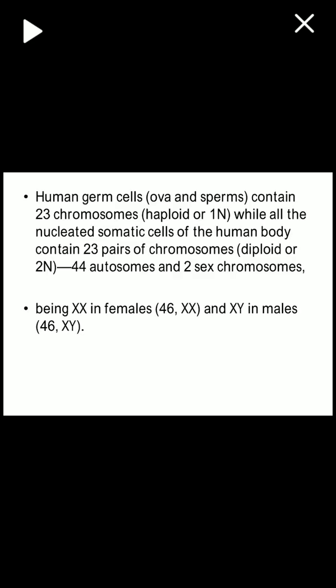So next comes the Barr body and its demonstration. This is a genetic topic. Normally human germ cells, that is ova and sperms, contain 23 chromosomes, haploid or 1N, while all other nucleated somatic cells of the human body contain 23 pairs of chromosomes, called diploid or 2N. So in total we have 44 autosomes and 2 sex chromosomes, being XX in female, that is 46XX, and XY in male, that is 46XY.